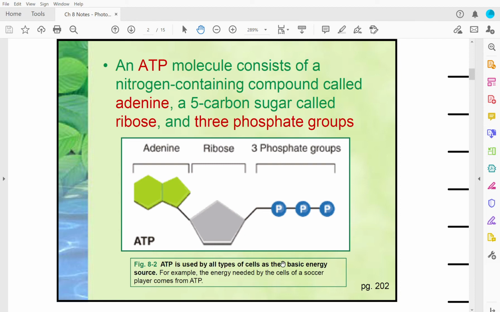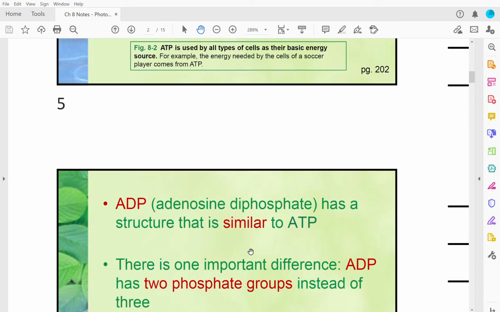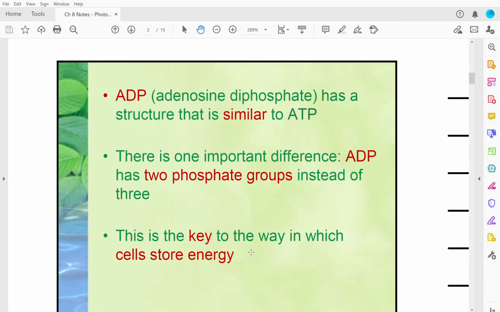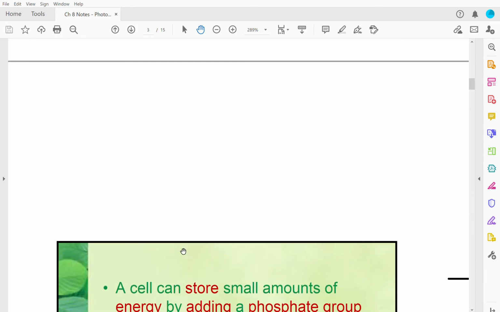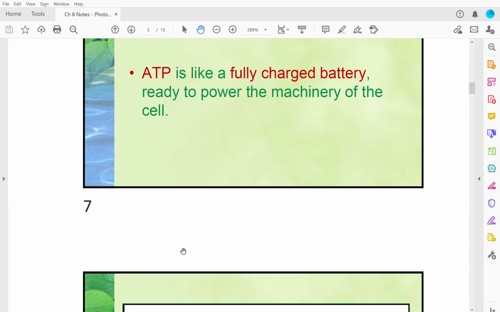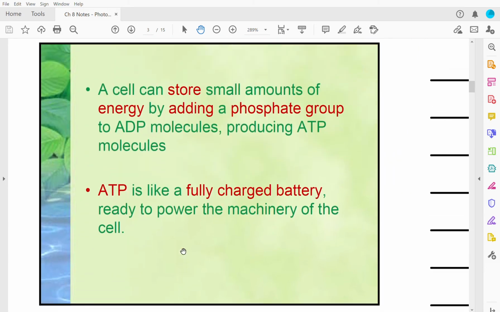ATP is used by all types of cells as their basic energy source. Plants and animals alike need sugar to be converted into energy they can use, and ATP is the way it does that. ADP is adenosine diphosphate, so it's going to be similar in structure to ATP. One of the important differences is that there are 2 phosphate groups instead of 3. This is the key to how cells store energy. Let's keep going, and then I'll go back if we need to.